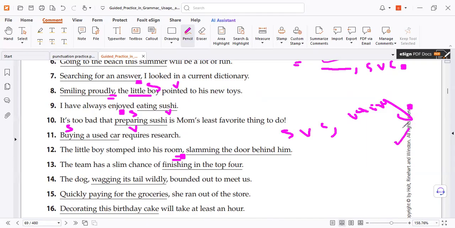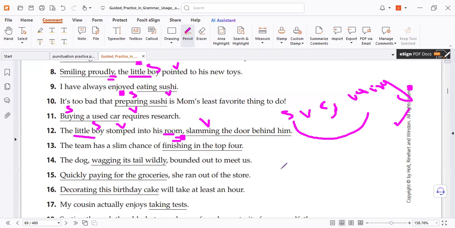And remember the structure. This is a common structure in the test, because we test you: who did this action? The room or the little boy? The subject of the sentence did this action. If it is, you need a comma. If it's the room, you don't need a comma. So be careful. Here again, two commas, of course, because they are non-essential.